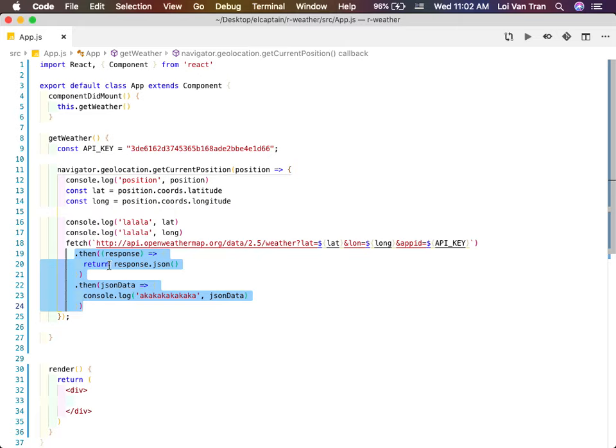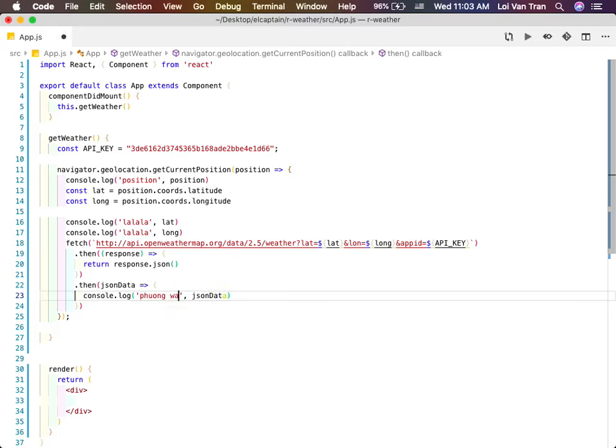Exactly. The first one will always parse the object. It's always going to take it and say, hey, turn it to JSON. I need to turn this object into JSON before I can use it. The second one will be the JSON data. Parsing just means turn it into JSON. You can parse to int, you can parse to string. Parse means to translate almost, or to convert. Not necessarily data type, it could be anything, right? You can think of it that way.